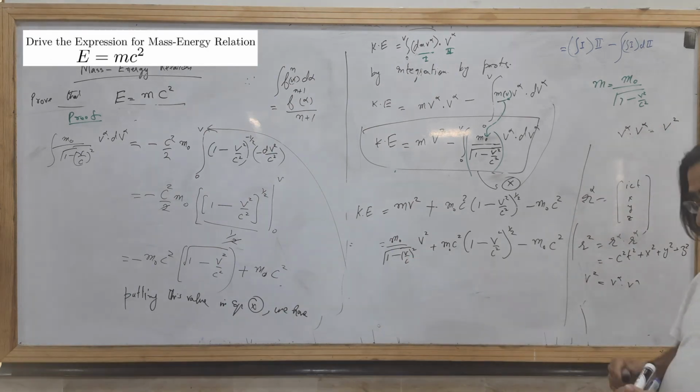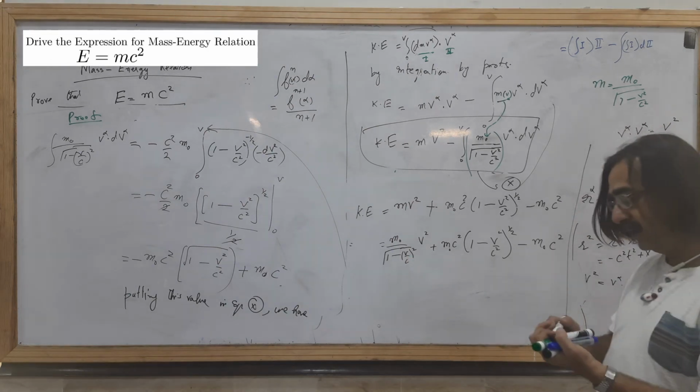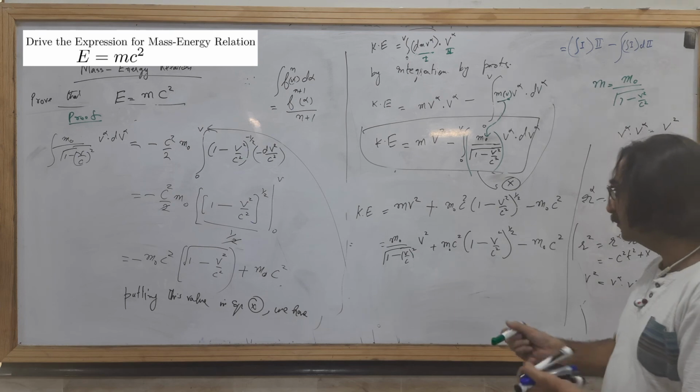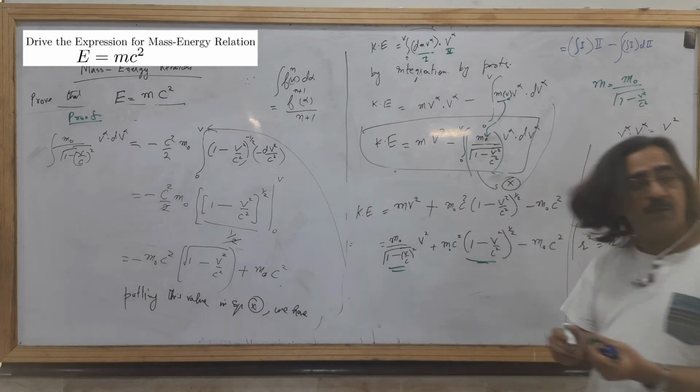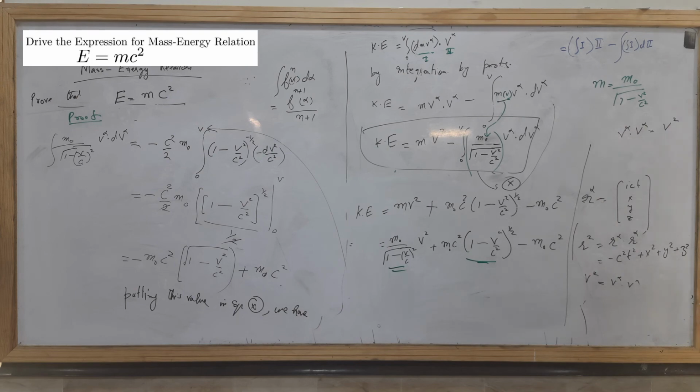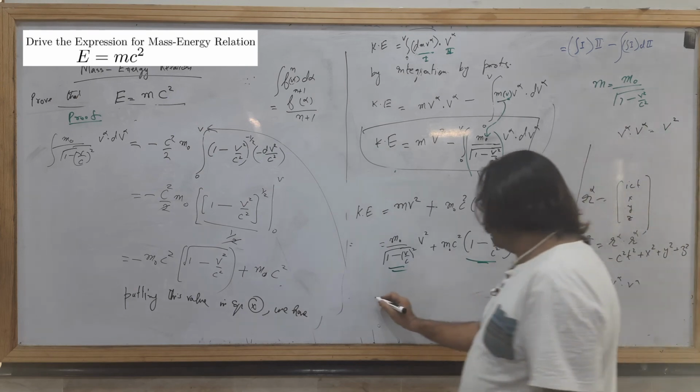Okay. By solving these first two terms, we take m naught common.